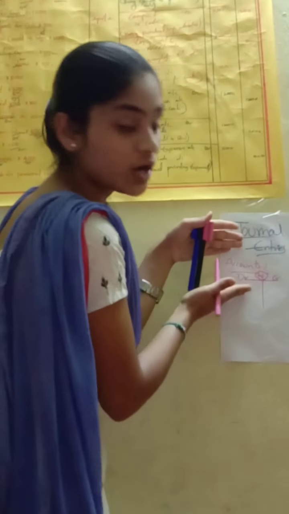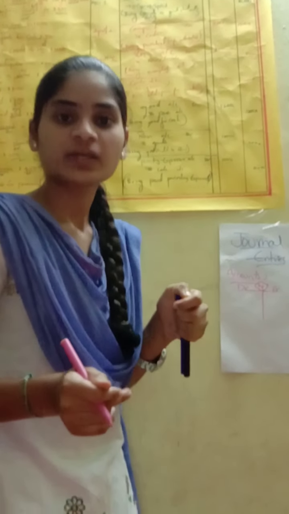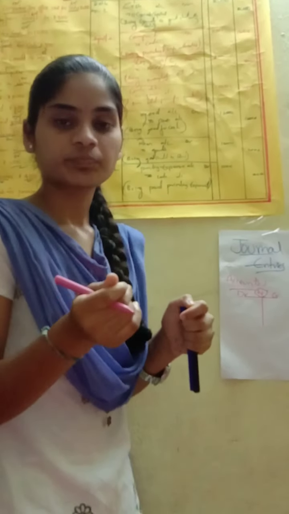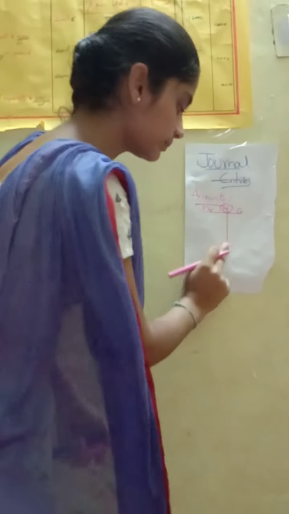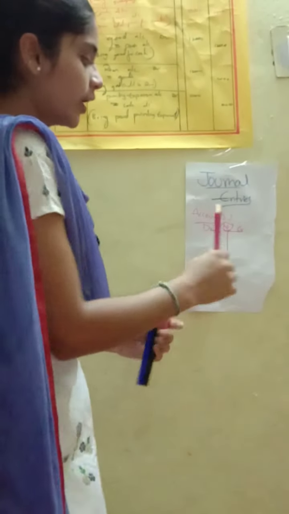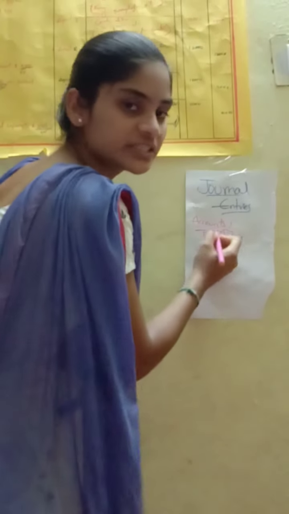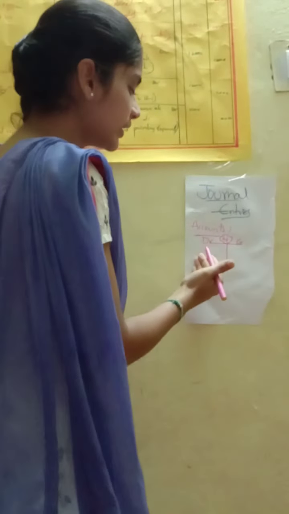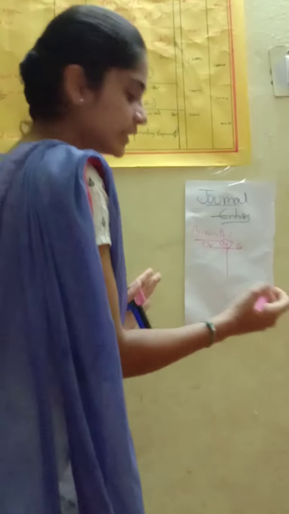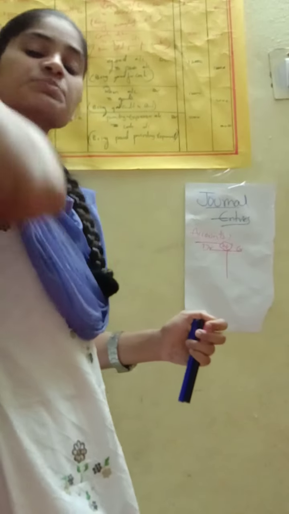Now accounts. What is an account? An account is a statement that summarizes records of transactions related to a particular person. It is shown in the shape of the English letter T. The right side is credit and the left side is debit. On the top center we write the account name, and debit and credit at the two corners. This is an account. Now we will go for the types of accounts.